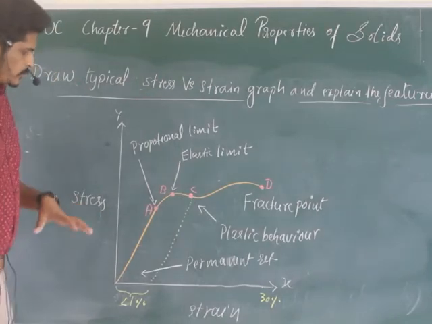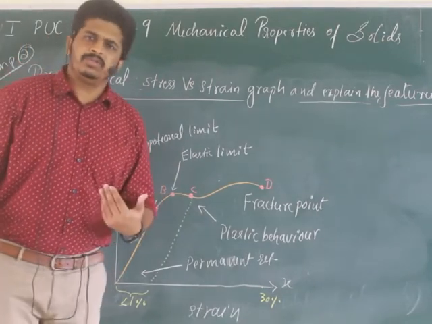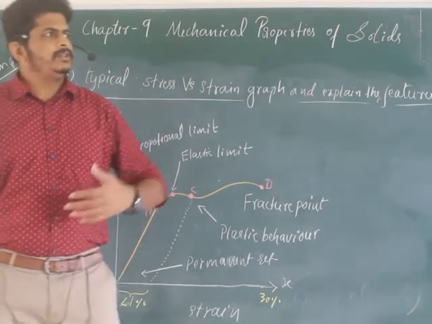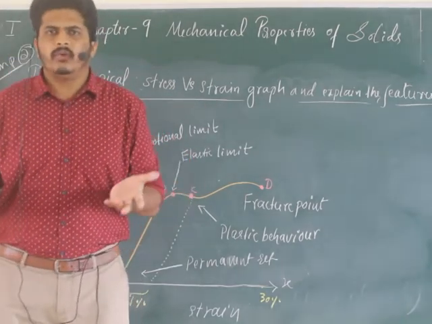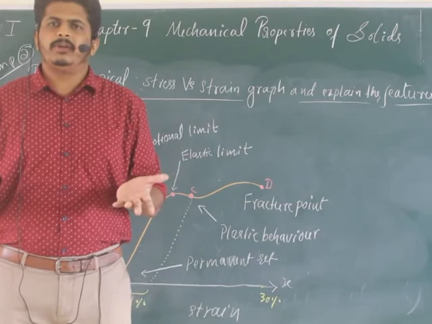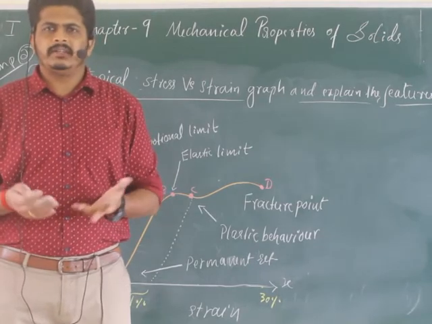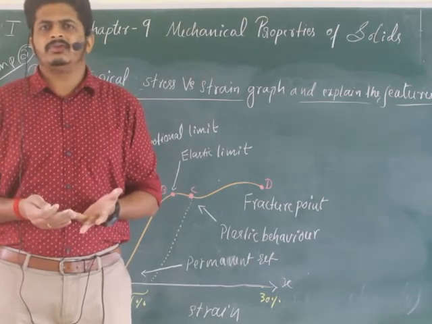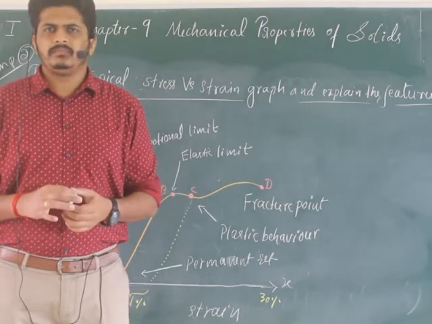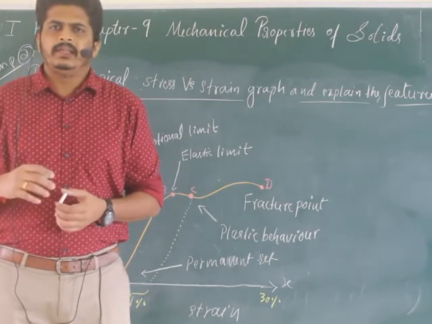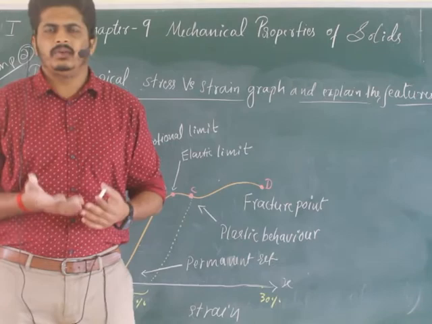Let me explain this. According to Hooke's law, stress is directly proportional to strain. But whatever the value of deforming force applied on a purely elastic body, does it follow like that? Of course, no. I will give you an example. Lift, you know, right?